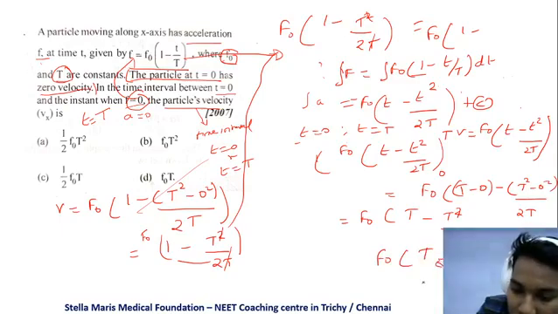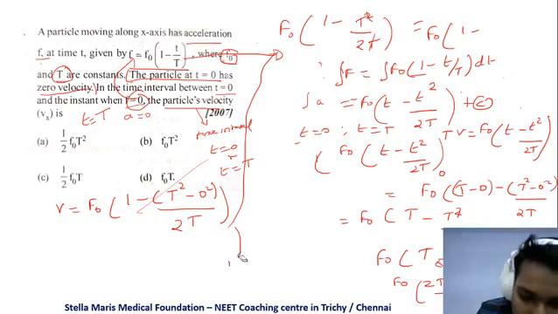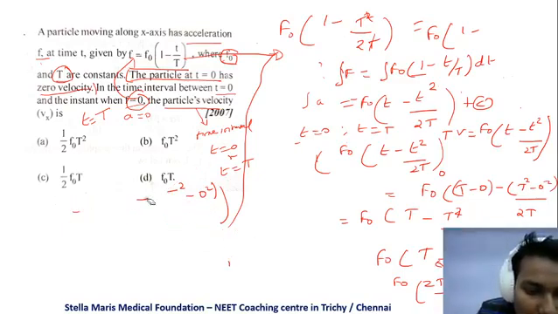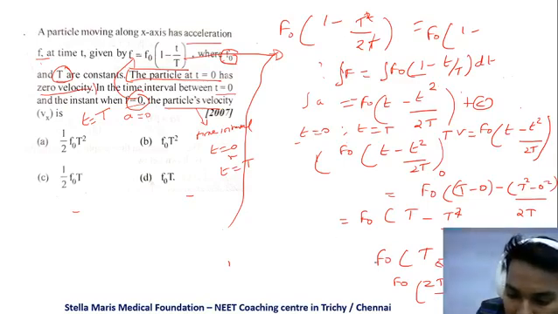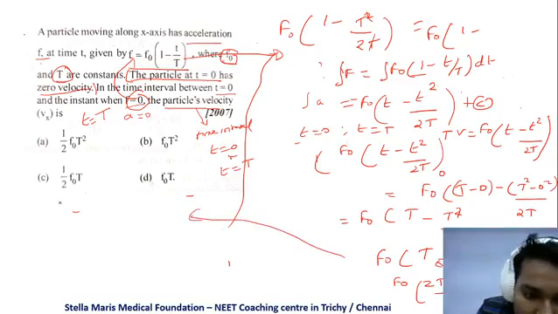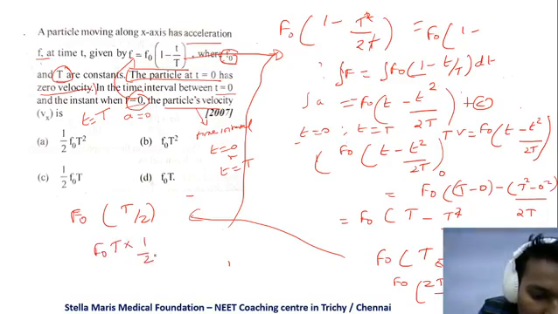So this becomes f naught into 2t minus t, which is t by 2. So we can write the answer like this, f naught into t into 1 by 2. So it is the C option.